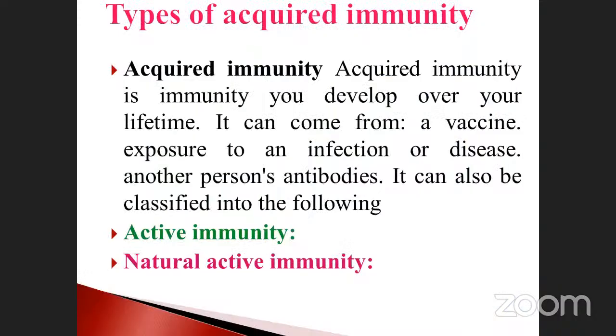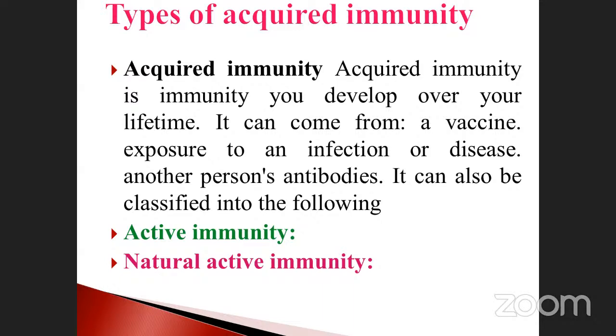The first thing we are going to discuss is the types of acquired immunity. What is acquired immunity? Already we discussed innate and acquired immunity. Innate immunity, the things we discussed, you already know a little about. And acquired immunity we are also going to discuss. In this category, you must note it down. First of all, what is meant by acquired immunity? What are the types of acquired immunity, and how is it activated in the human immunological system? We are going to discuss one by one.